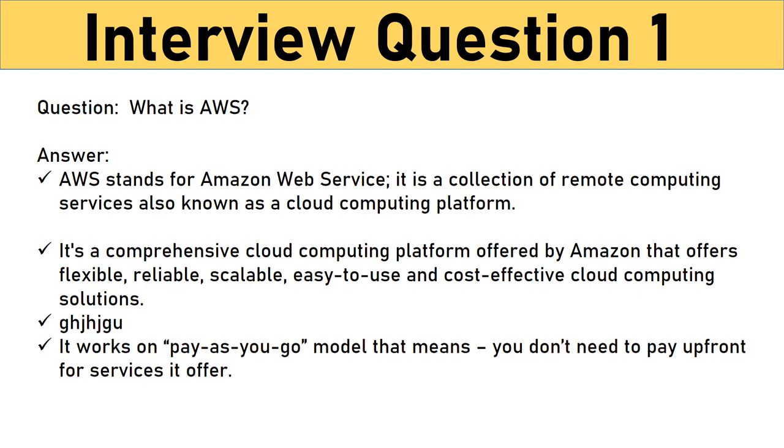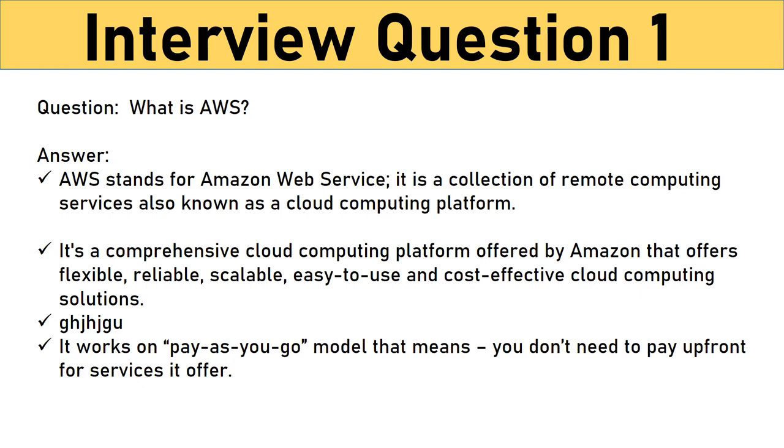Question 1. First and foremost, the basic question is, what is AWS? AWS stands for Amazon Web Services. It is a collection of remote computing services, also known as a cloud computing platform. It's a comprehensive cloud computing platform offered by Amazon that offers flexible, reliable, scalable, easy to use and cost-effective cloud computing solutions and enables users to access on-demand computing services like database storage, virtual cloud server, etc. It works on a pay-as-you-go model. That means you don't need to pay upfront for the services it offers. You pay only for how much service you consumed at the end of the billing cycle.